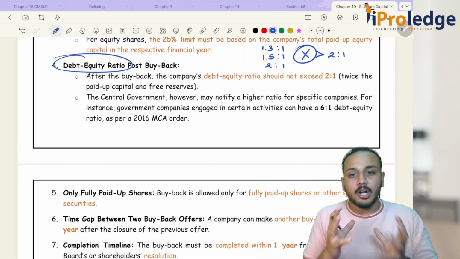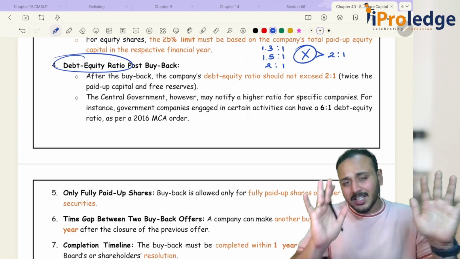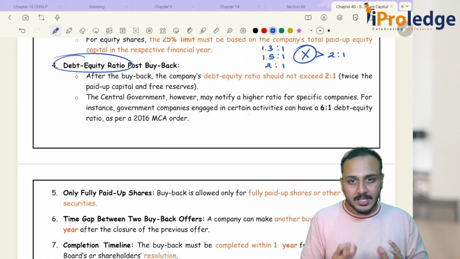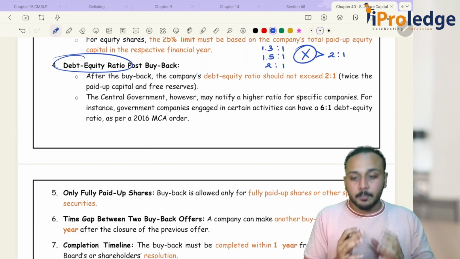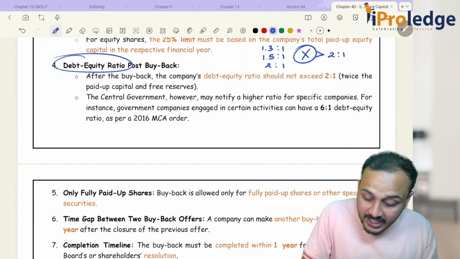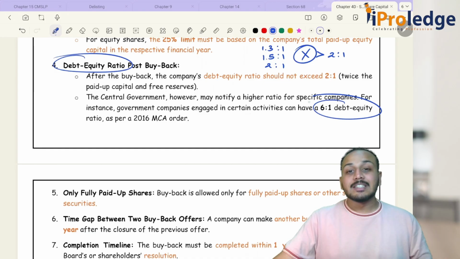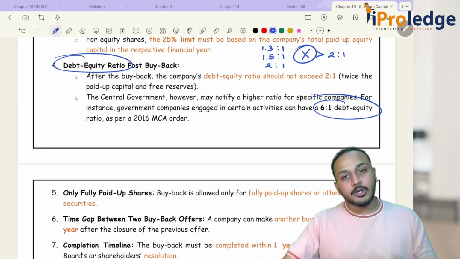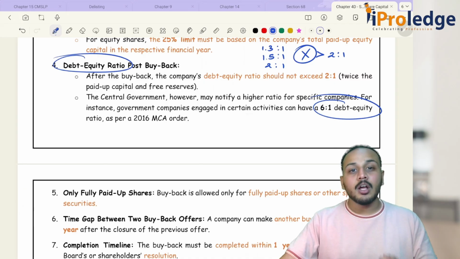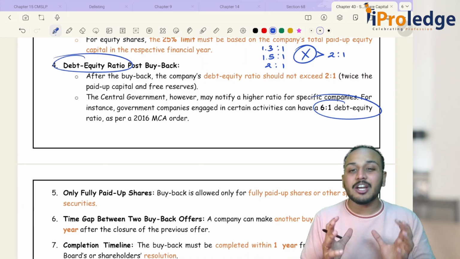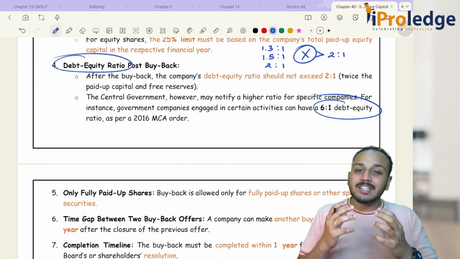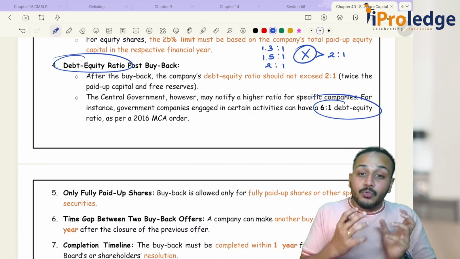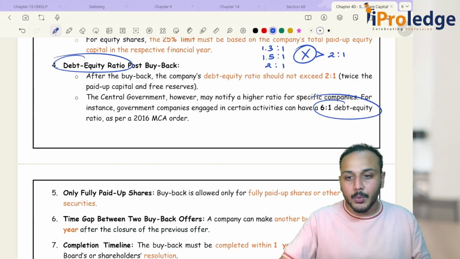But the central government understood that all the companies are not the same, and I cannot treat all the companies to be the same. So for certain companies, I will be giving a higher debt to equity ratio of 6 is to 1. For certain class of companies, higher debt to equity ratio is permissible. Which kind of companies generally? These are your infrastructure companies, because they require a higher amount of capital. Therefore, you will require a higher debt to equity ratio.